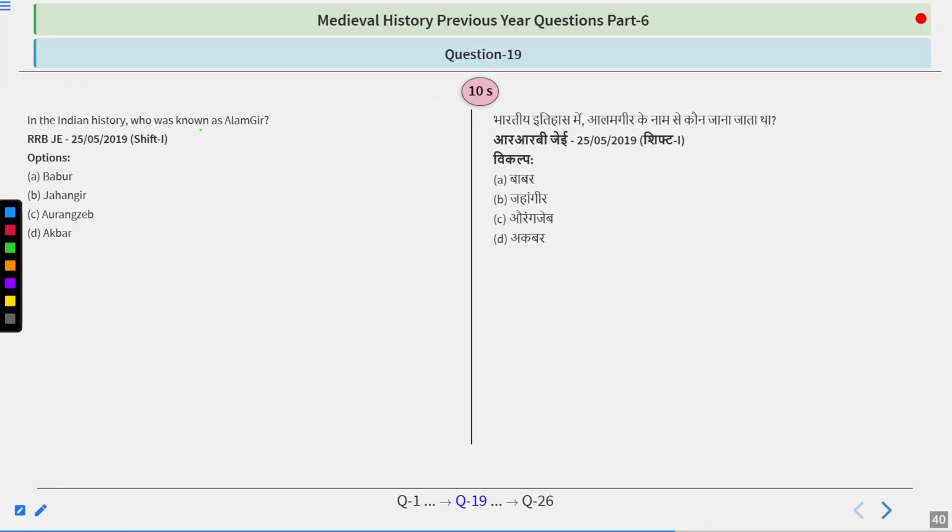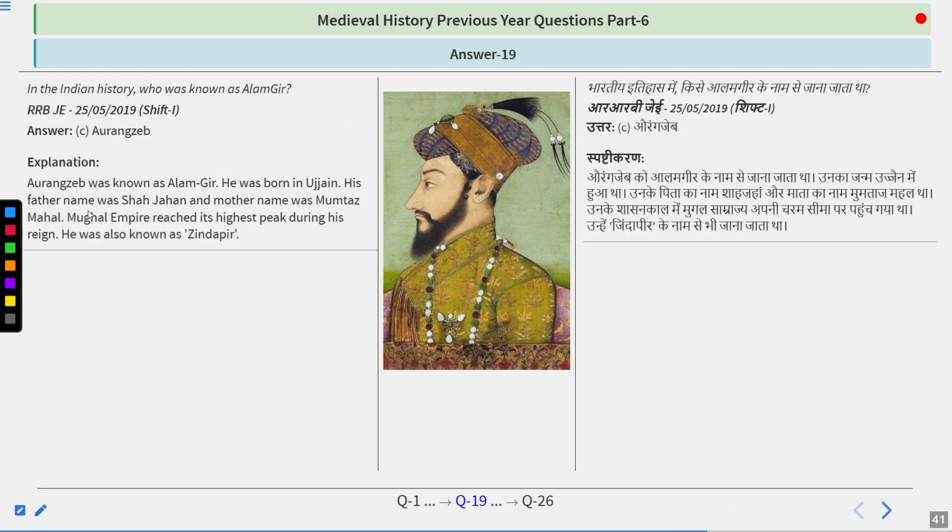In Indian history, who was known as Alamgir? Very good question. Try to find out the answer, guys. I guess you have figured it out. The answer is Aurangzeb. Aurangzeb was known as Alamgir.